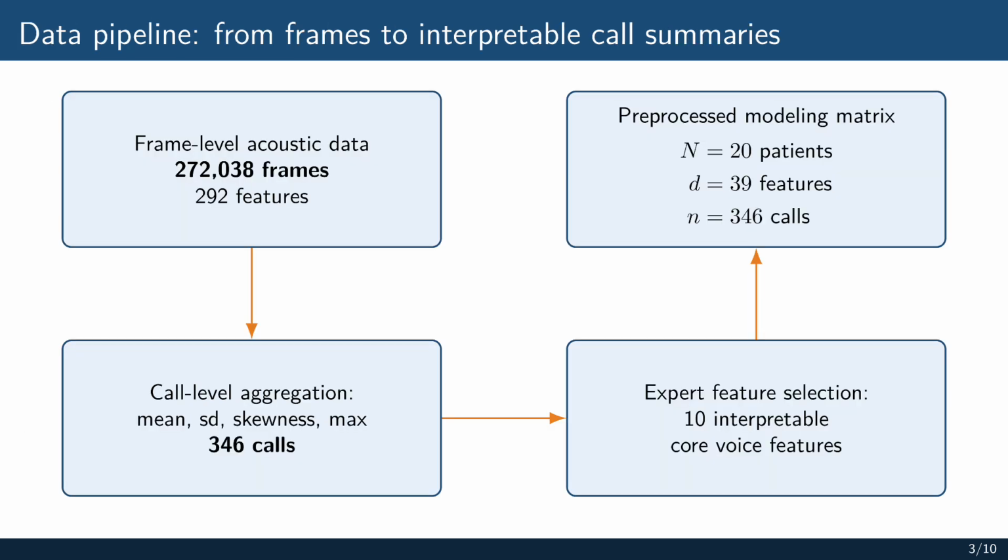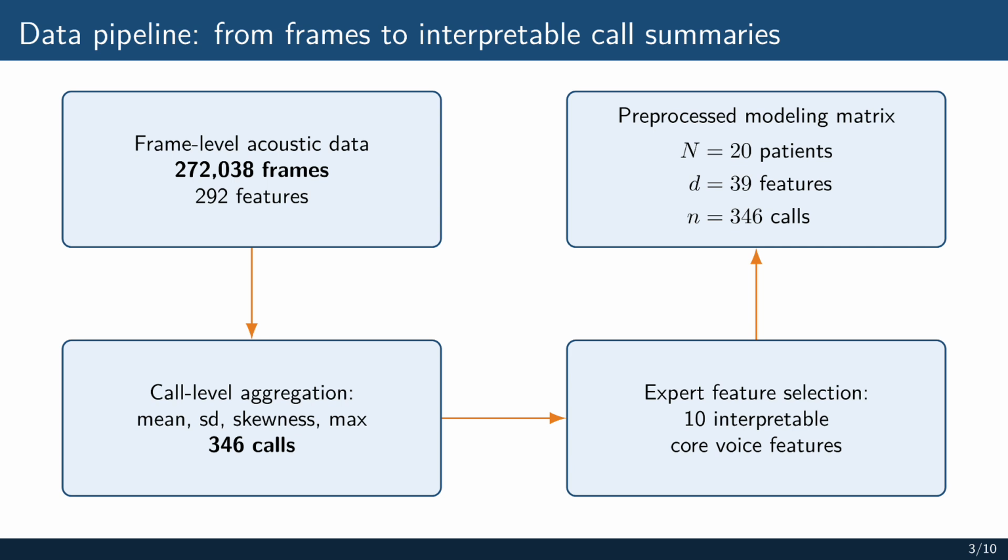The original data are frame-level acoustic features extracted from speech recordings. In total, we start with over 270,000 frames and 292 acoustic features. Since the clinical label is assigned at the call level, we aggregate the frame-level features into call-level summaries. For each selected acoustic feature, we compute summaries such as the mean, standard deviation, skewness, and maximum.